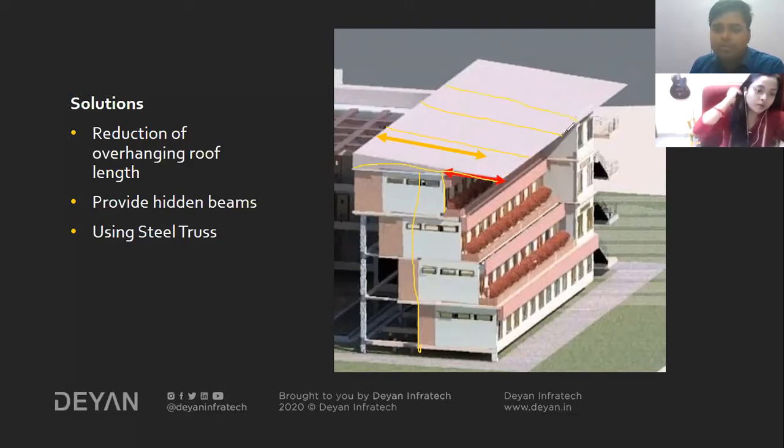If it is not concrete, can I go for a GI sheet upon those beams? Yes, definitely. It is transparent. At the same time, you can continue the structure with any kind of glass, some fiber glass, or corrugated iron sheets. GI sheets are there. Or you can also provide more aesthetics if you want to, like you can incorporate different kinds of steel trusses, which will also provide you different options. Trusses could also be a good feature. So those can be different options.